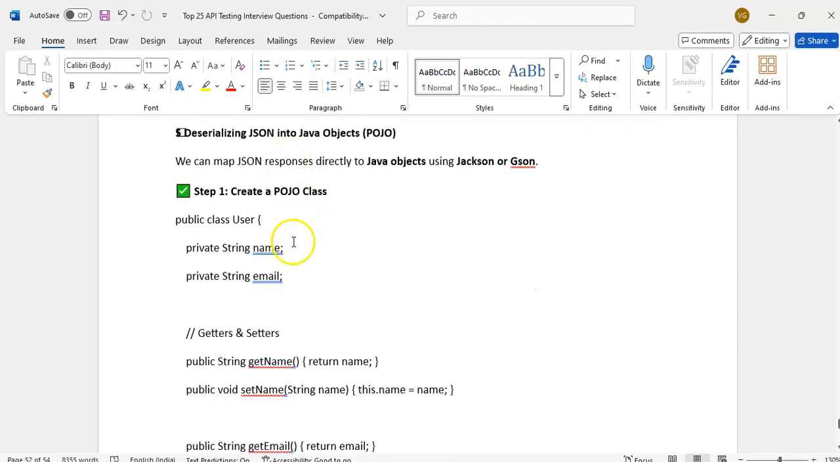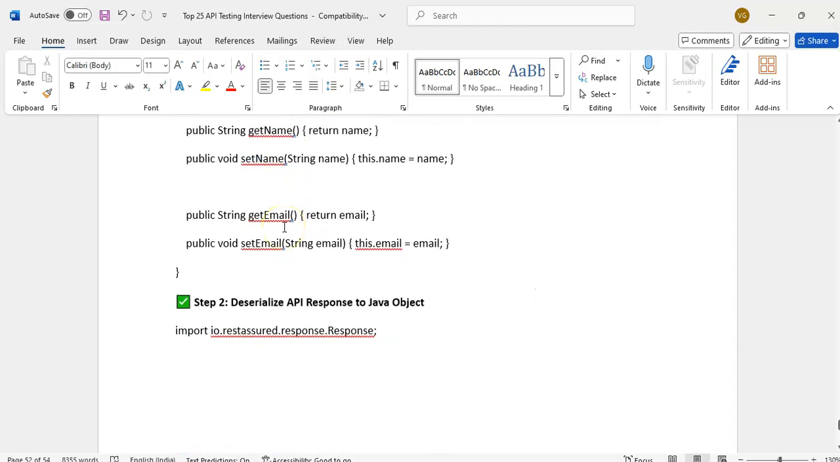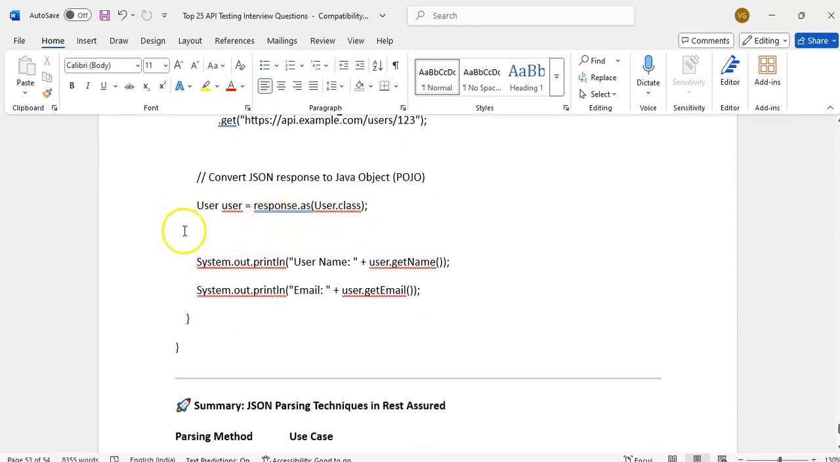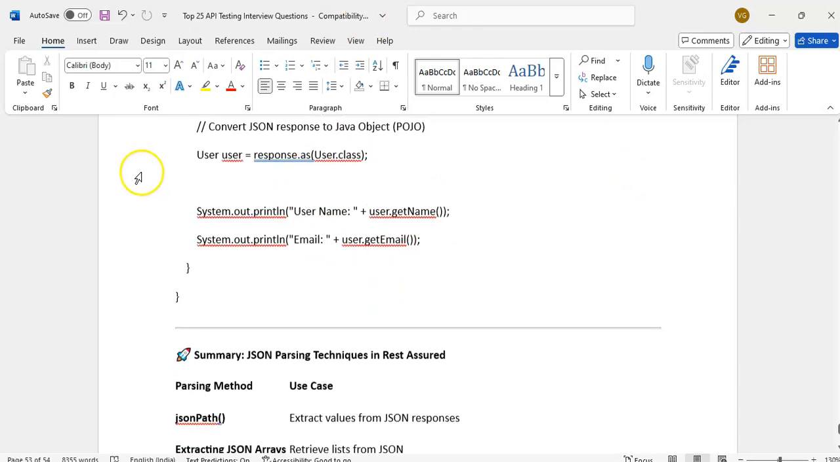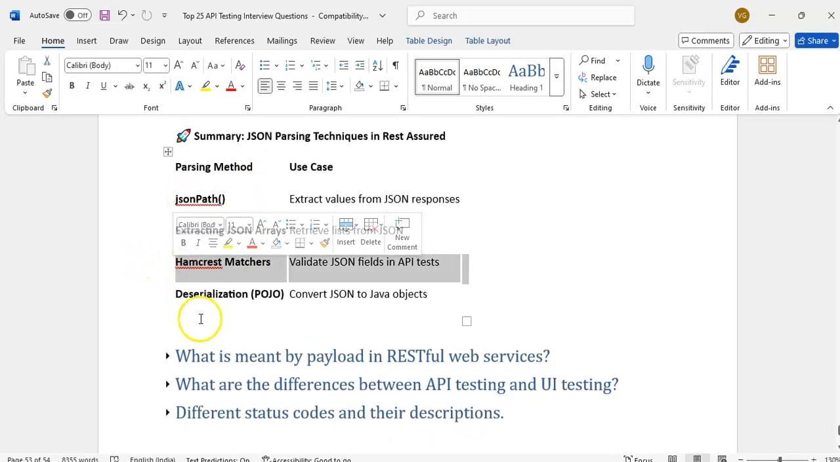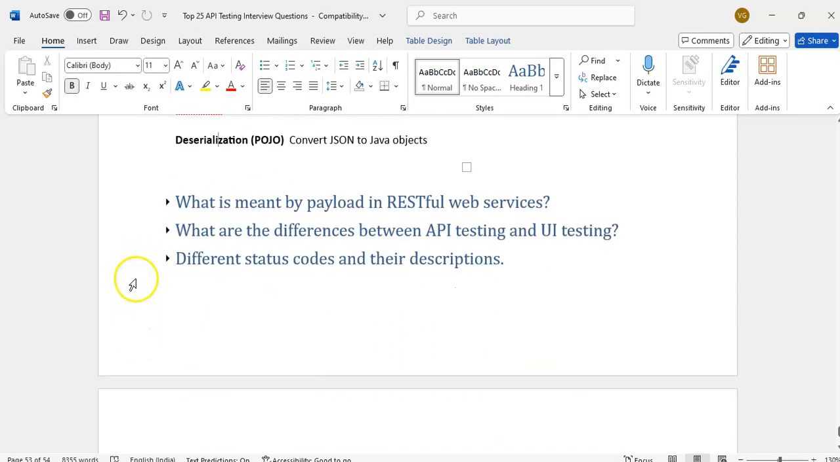We can also use serialization and deserialization to validate the response. When will we go for user-defined objects? If we have a large request or large response, it is very difficult to iterate. If you convert to a POJO class, it is very easy: by using getter methods we can get the data. Using JsonPath or Hamcrest matchers or deserialization.